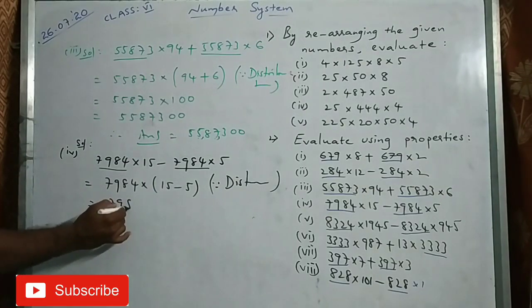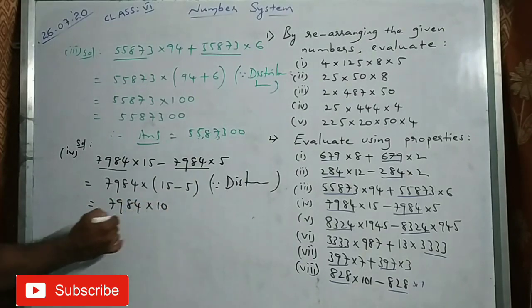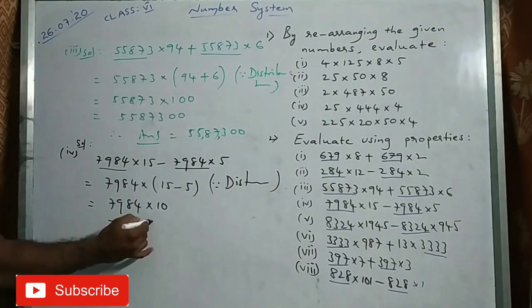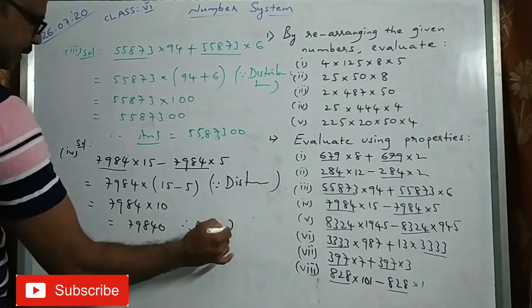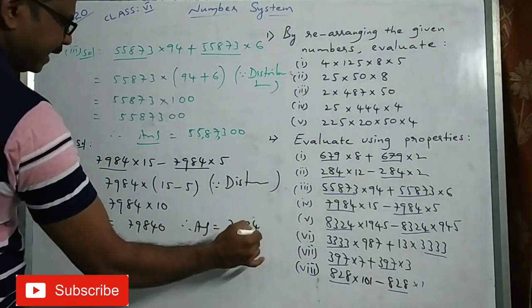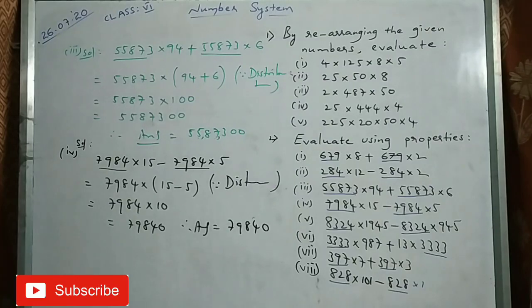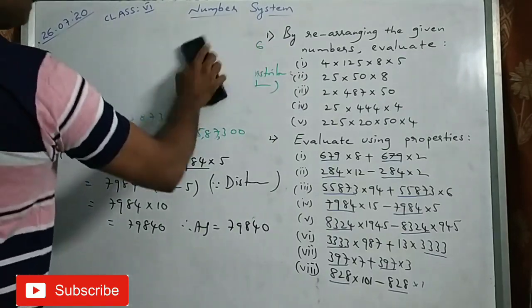So 7984 into 10, so 79,840 as it is. So what is my answer here? 79,840. That is the final answer. Fourth is completed. Now the fifth one.